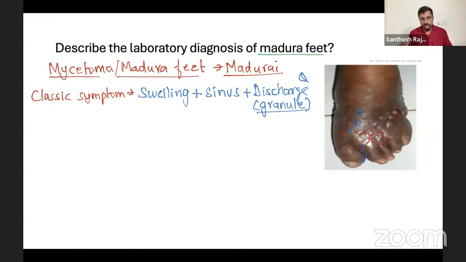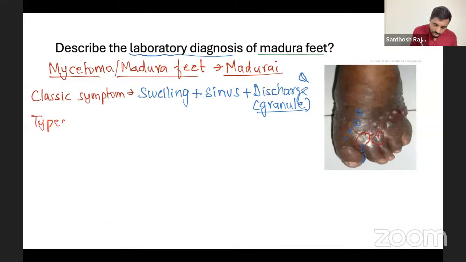So many times they go to surgery only. Surgery people will try to dissect and remove all the pus, and they send us a sample and we do it. So now we have to do a lab diagnosis. But before going to lab diagnosis, let's do the causative agent, the differences. We are going to write the types now.